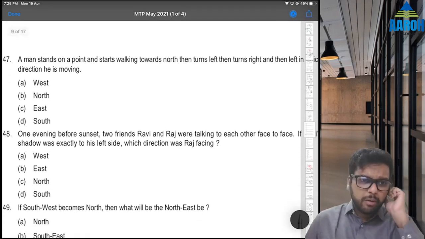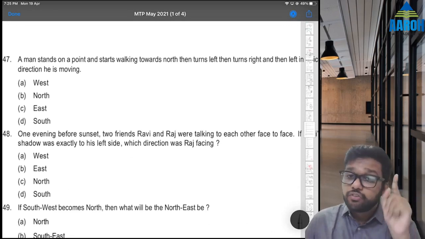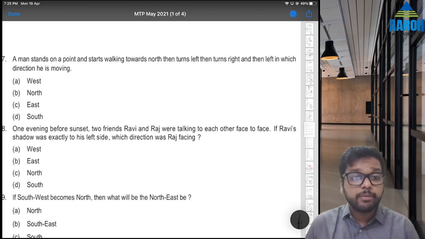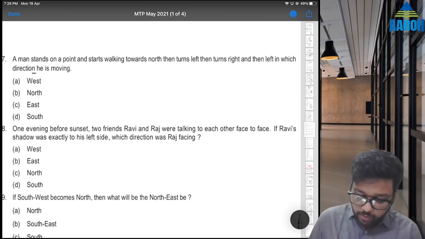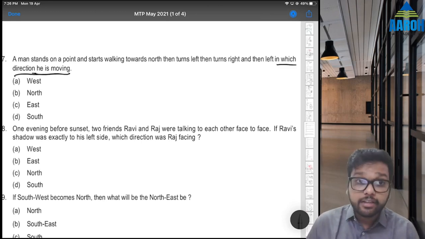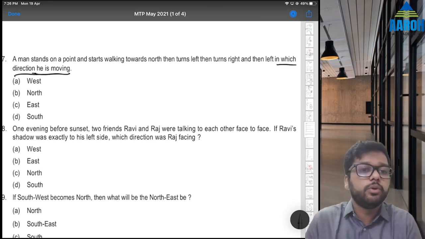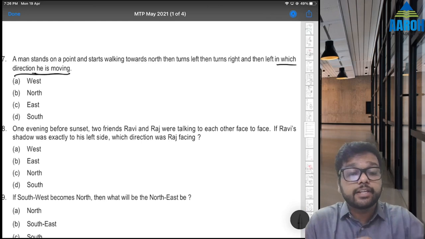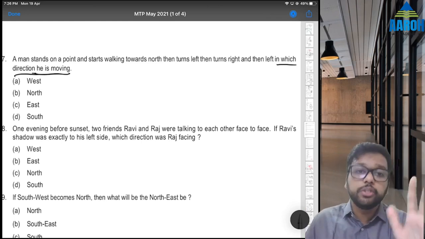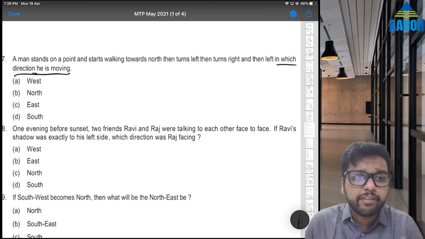Next. A man stands on a point. Now, for direction test, always remember, here it is not applicable, but first read what they are asking. If they ask in which direction, then even if they give distance, ignore it. If they say in which direction is he moving or in which direction is he facing, then even if they give distance, ignore it. Here distance is anyway not given.